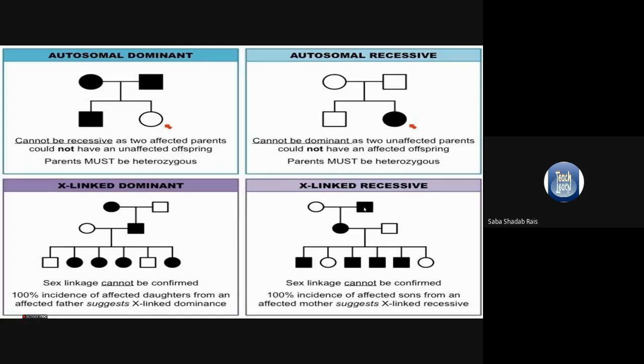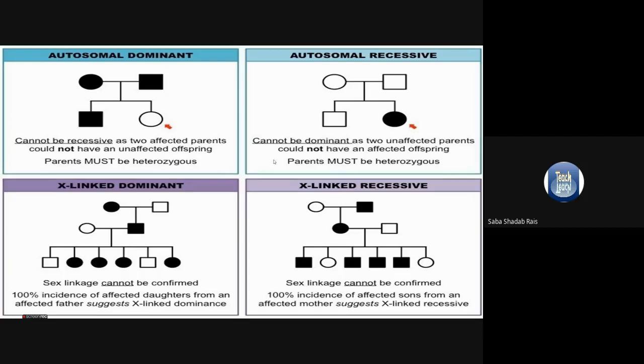Now for examples. For autosomal dominant, there is the example of brachydactyly, which means the middle phalanx of the finger is absent. For autosomal recessive, the best example is cystic fibrosis.